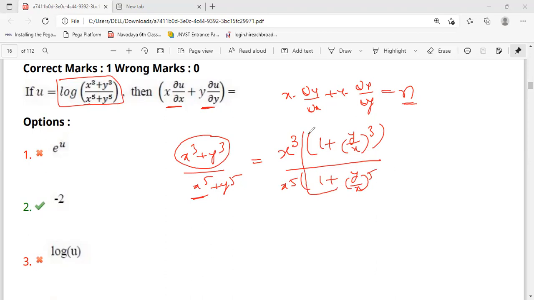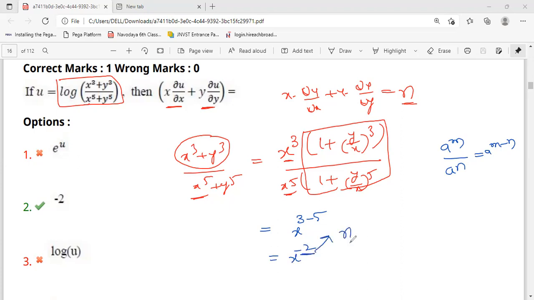No need to bother about this. Only see these powers, x cube by x power 5. That means it will become x power 3 minus 5, because a power m by a power n is equal to a power m minus n, since we write this power in the numerator and it becomes minus. So this is x power minus 2. Now this is only our n value. What is n? n is equal to minus 2. So that is our option.